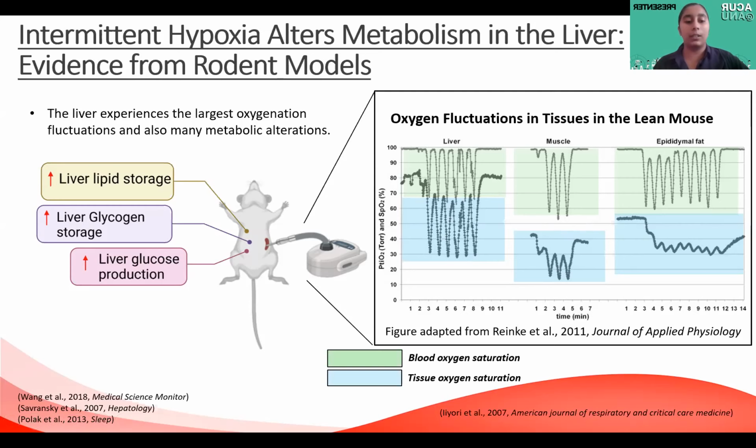Findings from many other studies also show us that fat and glucose metabolism in the liver in particular might be dysregulated by intermittent hypoxia. Considering these findings, we think that intermittent hypoxia might alter metabolism in the liver, and this might be the key driver in the development of cardiometabolic comorbidities in OSA patients.